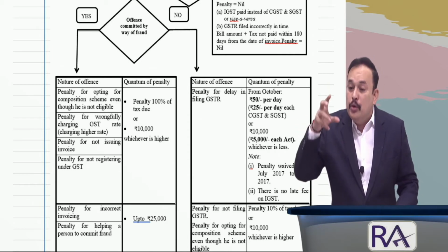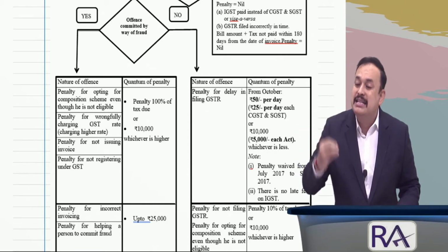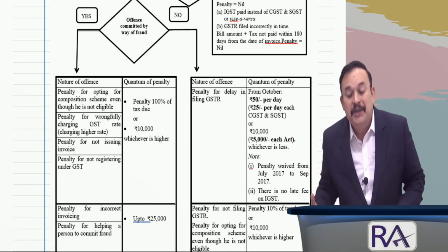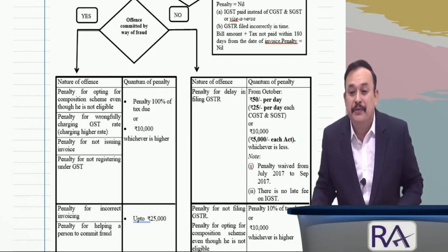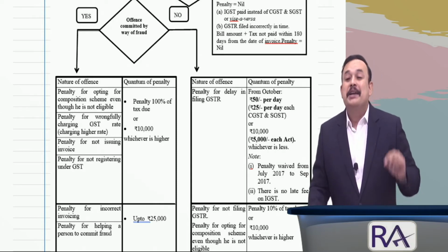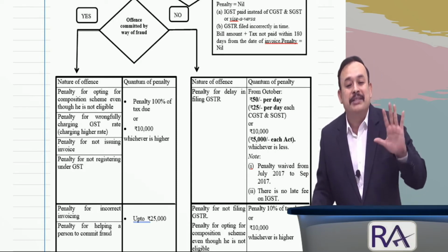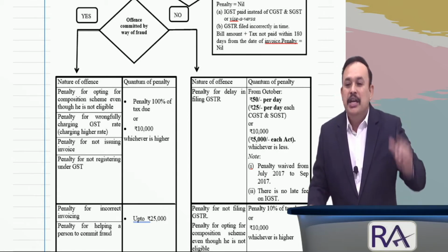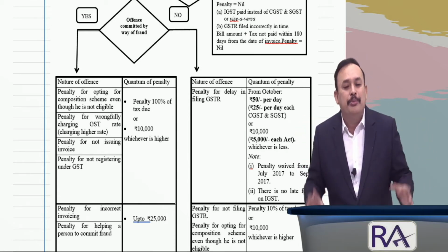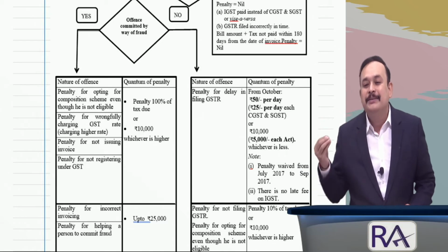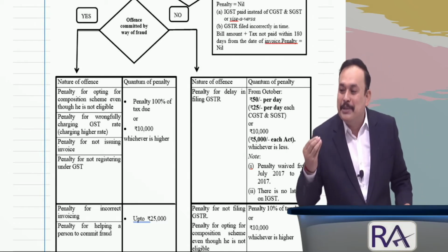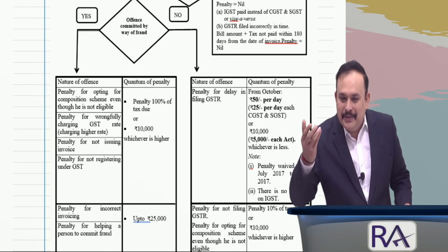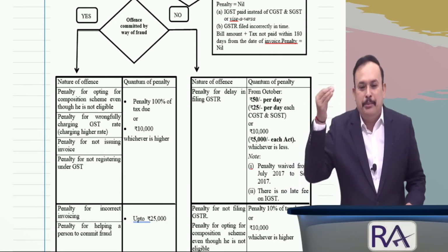If you paid the tax, the interest and penalty after issuance of the order within 30 days from the date of issuance of the order, in that case the penalty is reduced to 50% of the tax due or rupees 10,000, whichever is higher. If you fail to do so, then you have to pay the maximum penalty, 100% of the tax or rupees 10,000, whichever is higher. We have referred to this. Here I want to demonstrate a point.